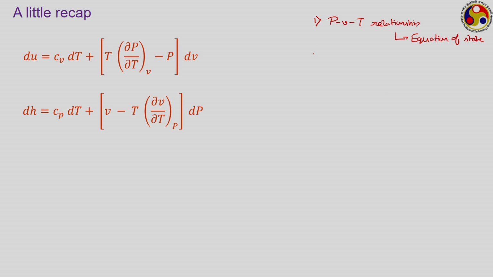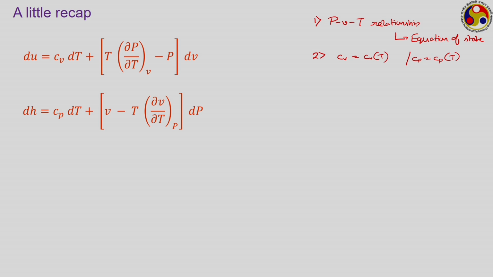The second piece of information that we need to know is Cv as a function of temperature, or Cp as a function of temperature. Once we know the dependence of either of the specific heats on temperature, we can use any one of the relations. As we have seen in our example problems, it is not generally required in a particular problem to make use of both the relations. We can always use the relationship between specific internal energy and specific enthalpy to calculate one from the other.